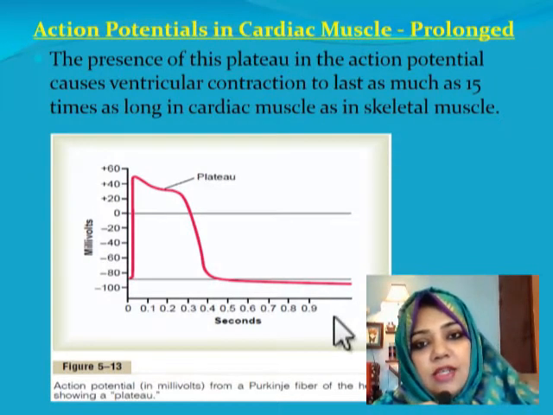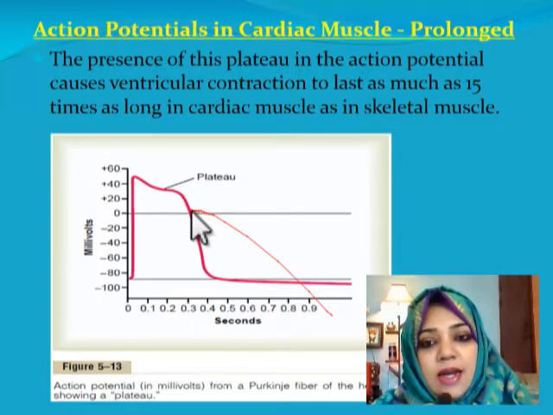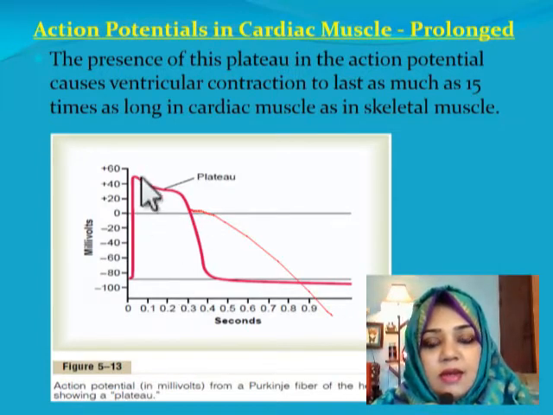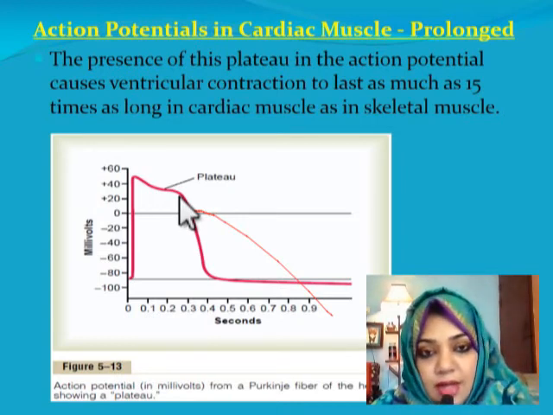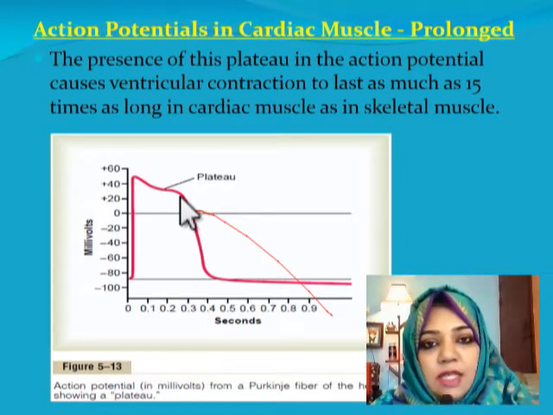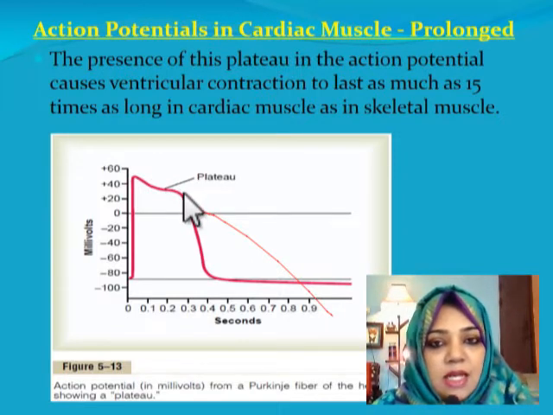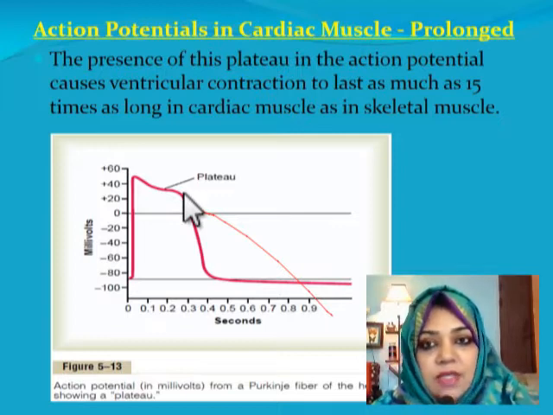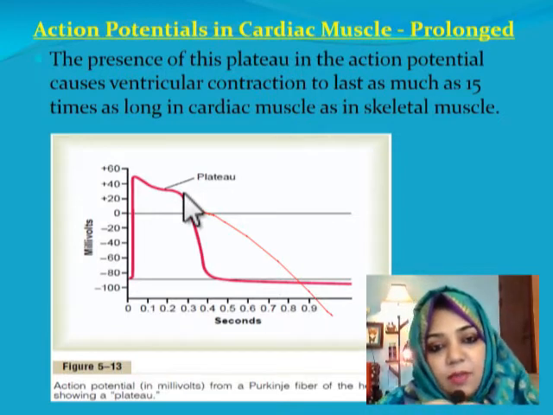Now let us see the action potential in a cardiac muscle. The action potential in a cardiac muscle has a plateau phase. This is the difference between the action potential in a skeletal muscle and in a cardiac muscle. The presence of this plateau causes the ventricular contraction to last as much as 15 times as long in cardiac muscle as in skeletal muscle.